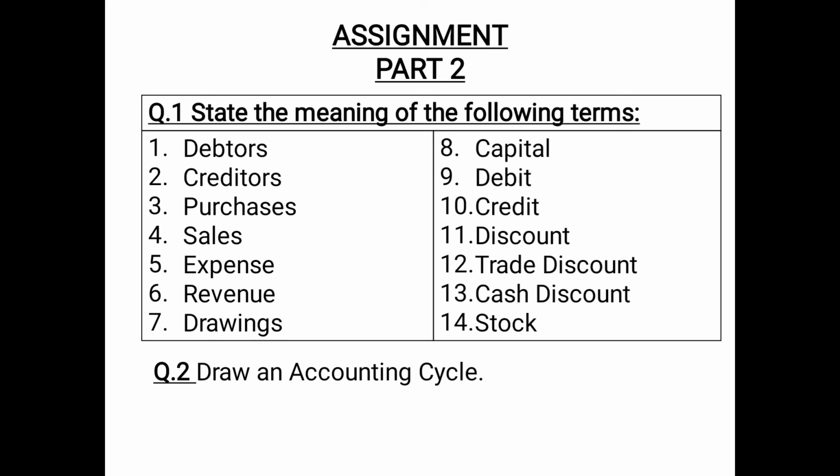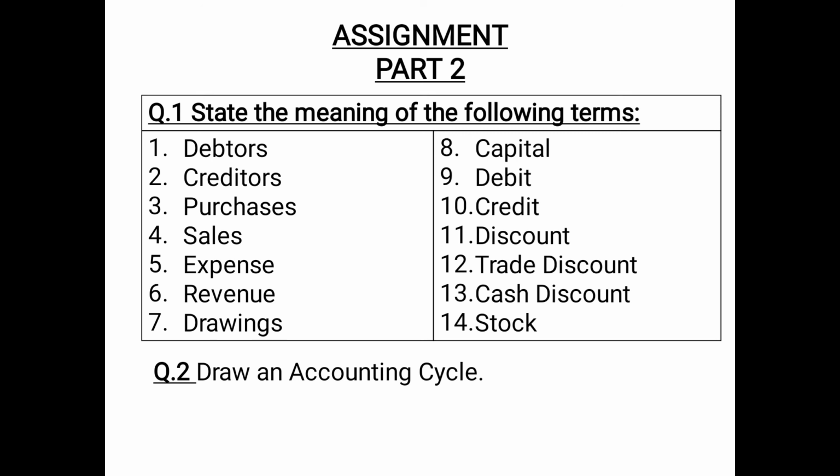Then credit, while preparing a ledger account, credit entries are shown on the right hand side. Then we credit all the incomes, liabilities and gains. We also credit the giver. Then discount, in this you will write that discount is of two types. Discount is basically the money which is given off, which is not required to be paid.